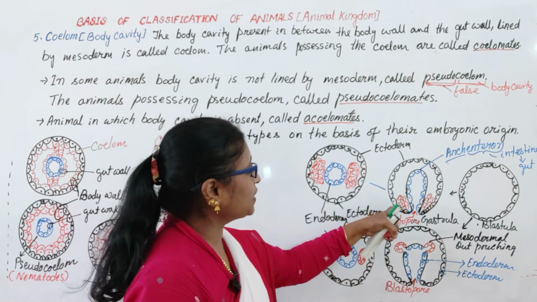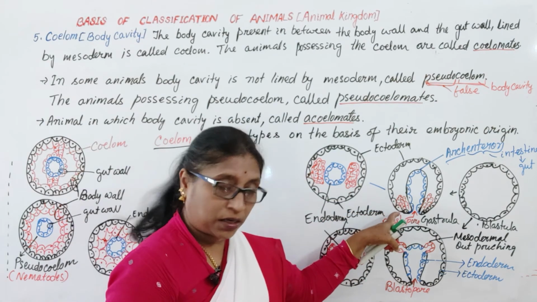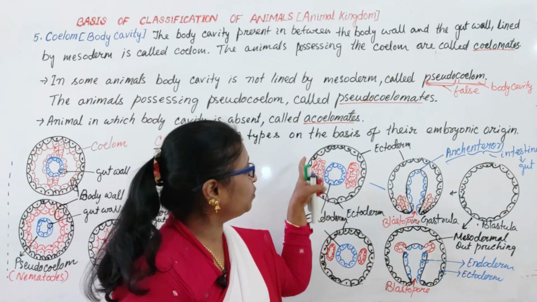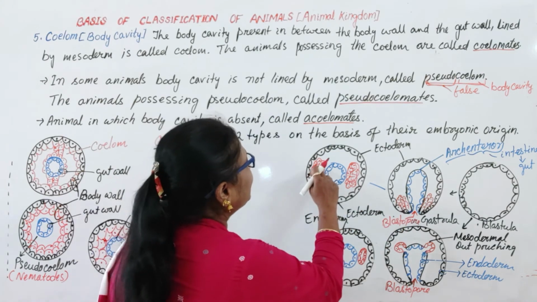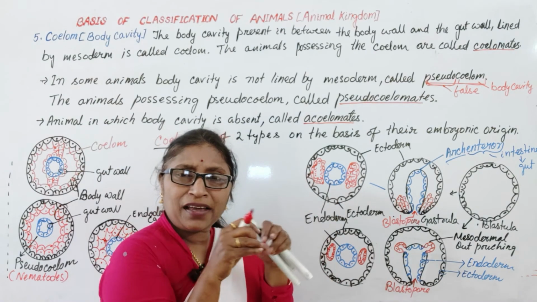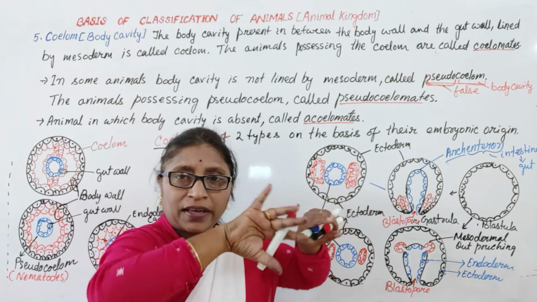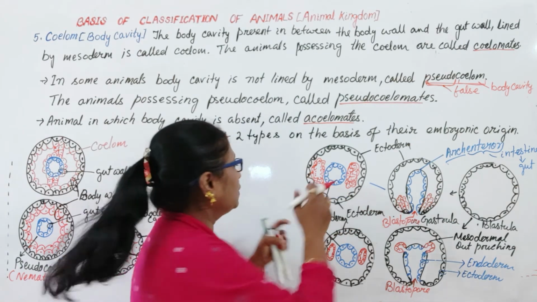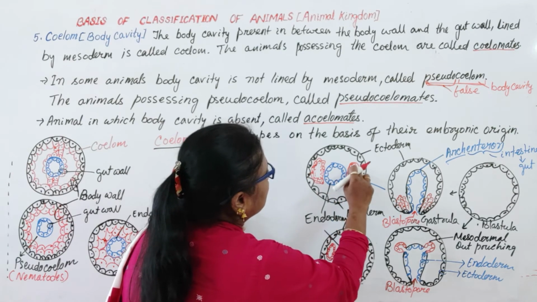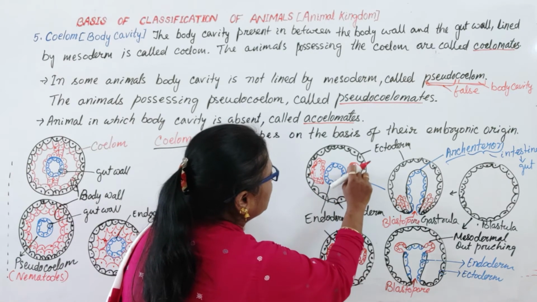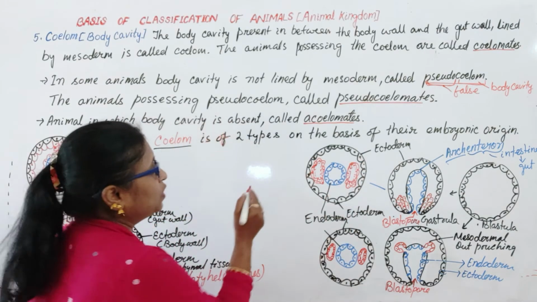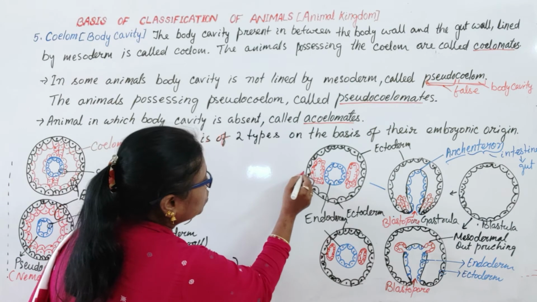But in some other cases, mesodermal tissues develop at the junction of ectoderm and endoderm. They move to the middle, then split, as I have shown. By splitting of the mesodermal tissue, they form the space, the cavity, within the mesoderm. So these are also coming like this.